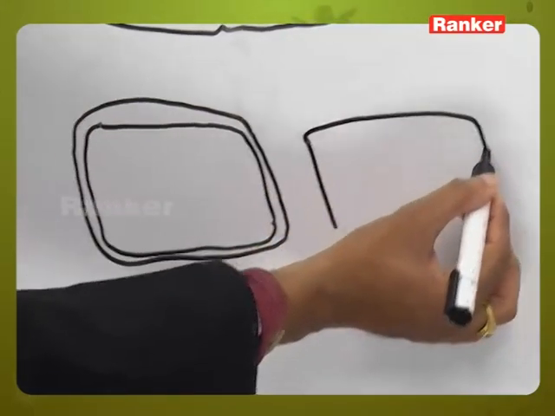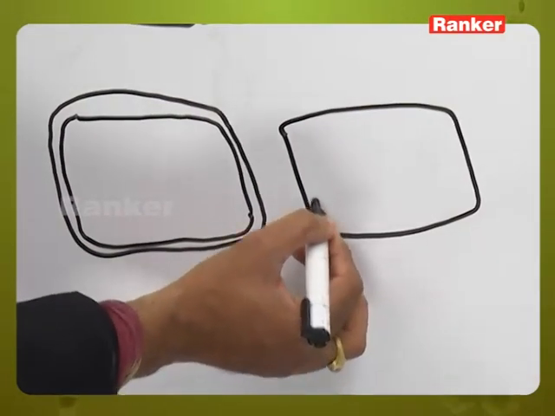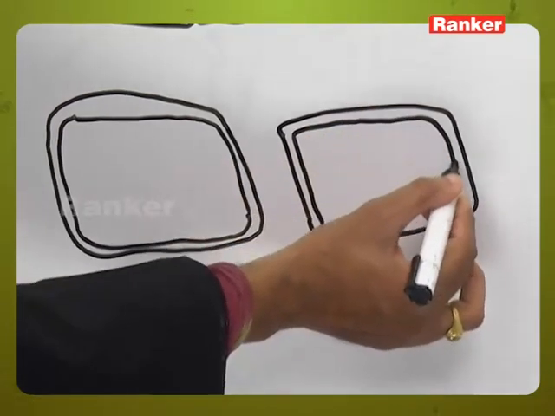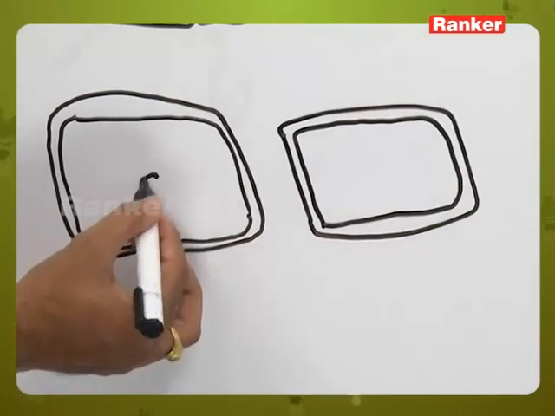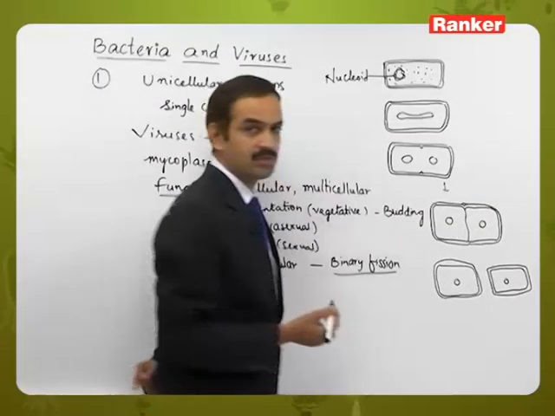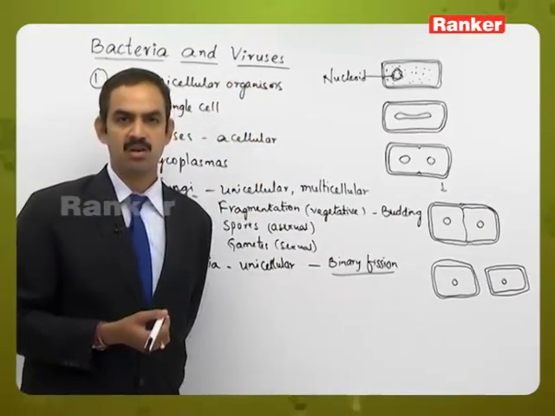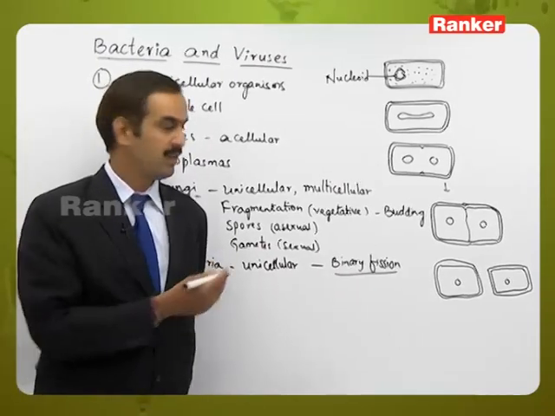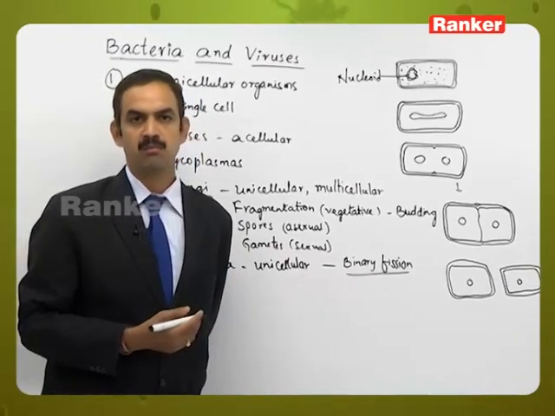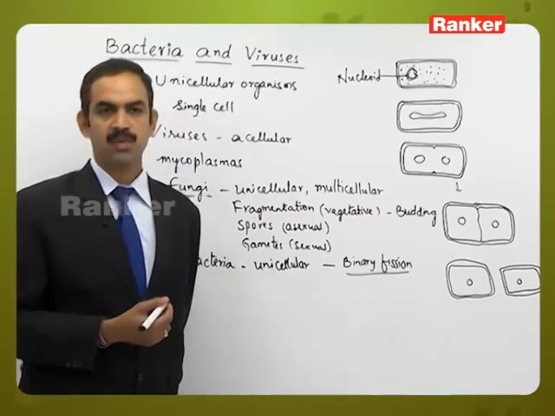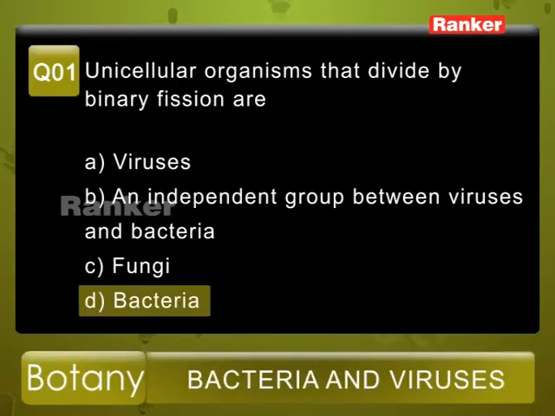This is the common method of reproduction that occurs in bacteria during favorable conditions. Out of the given options, bacteria is a unicellular organism that performs binary fission by vegetative process. So from the given options, option D is the correct answer.